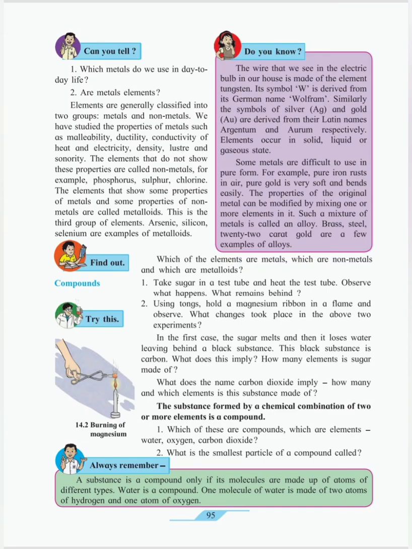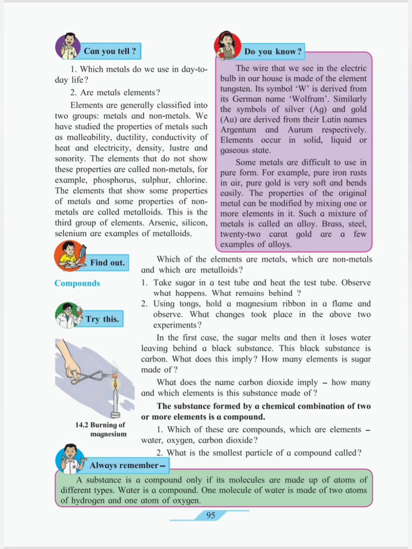Now, all elements which follow these properties are called metals, and those which do not follow these properties are called non-metals.